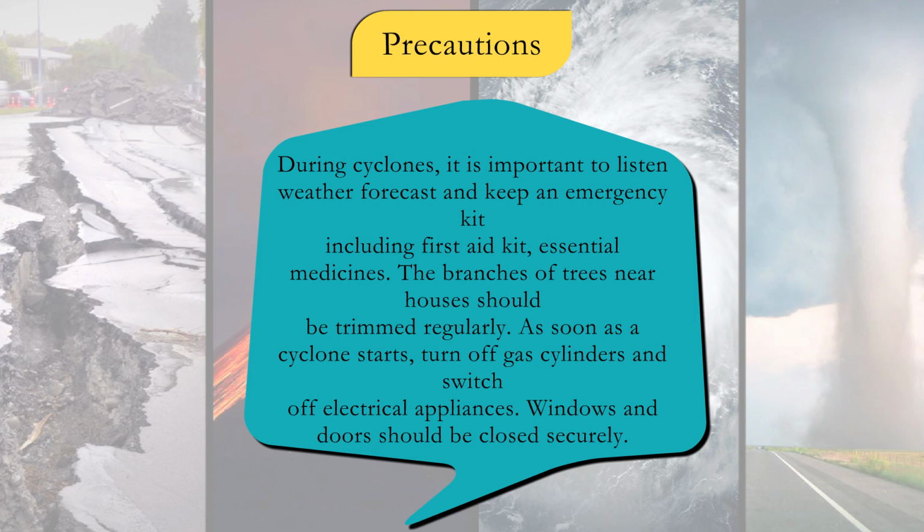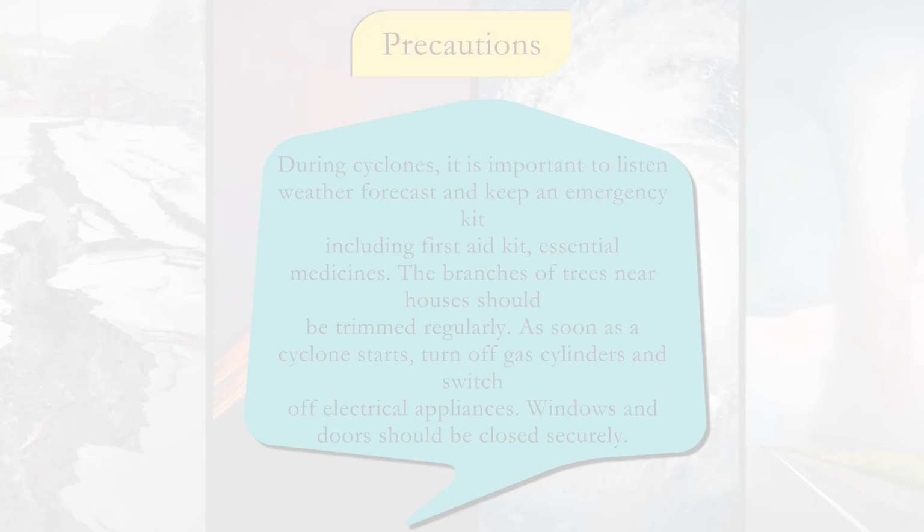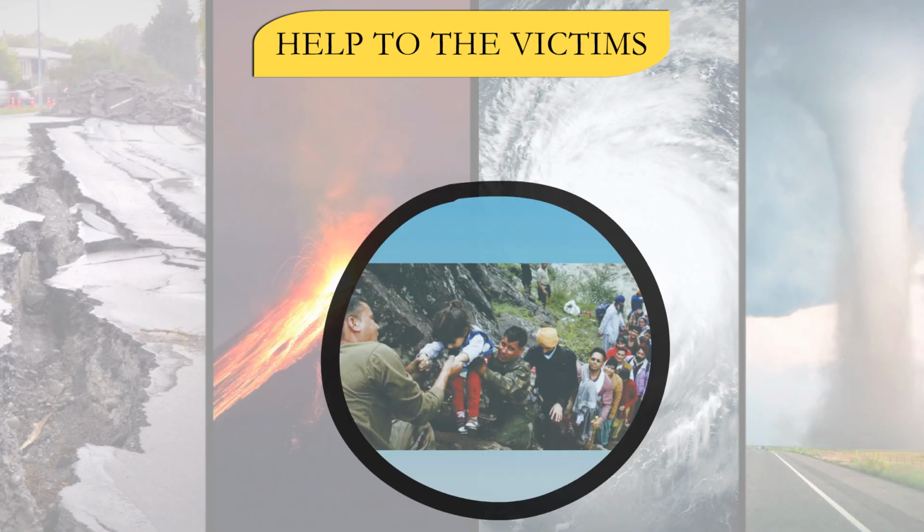Precautions. During cyclones, it is important to listen to the weather forecast and keep an emergency kit including first aid kit, essential medicines. The branches of trees near houses should be trimmed regularly. As soon as cyclones start, turn off gas cylinders and switch off electrical appliances. Windows and doors should be closed securely.